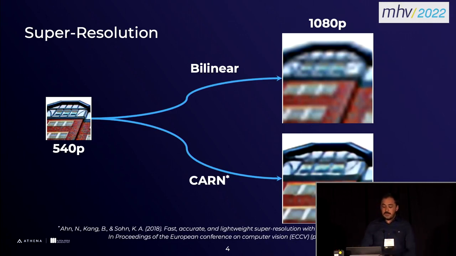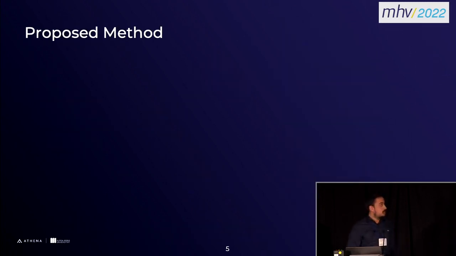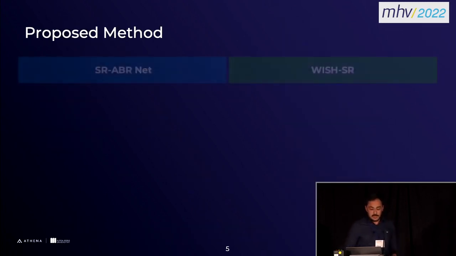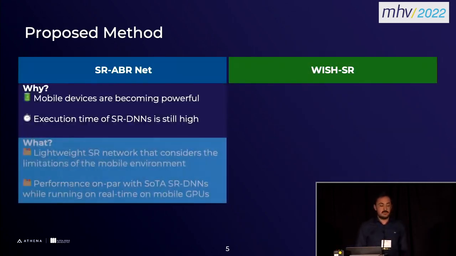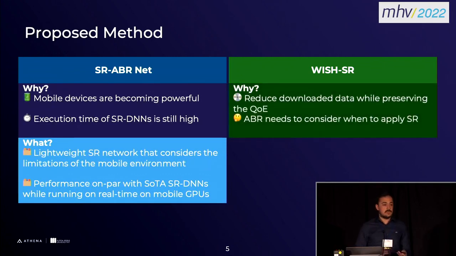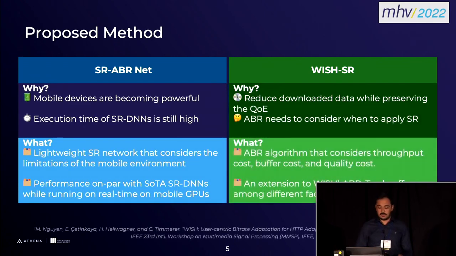So we saw the potential in the mobile devices and the potential in the deep neural network-based super resolution approaches. That's why we proposed something to address this. We actually proposed two components here. The first one is the SR-ABR network, which is a lightweight super resolution network that considers the limitations of the mobile environment. And also we propose an ABR algorithm that can work with the super resolution because current ones cannot do that. That's an ABR algorithm that considers the throughput cost, buffer cost, and the third component we have is the quality cost, which is the ABR that we use to utilize the super resolution on the mobile devices.